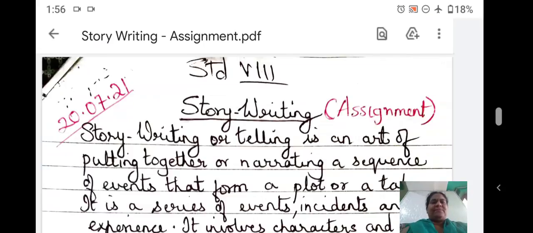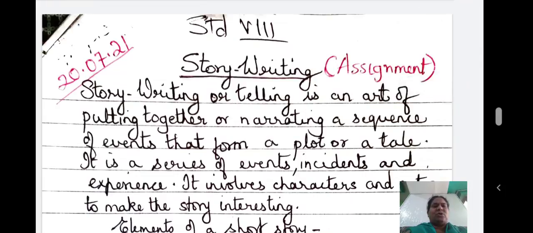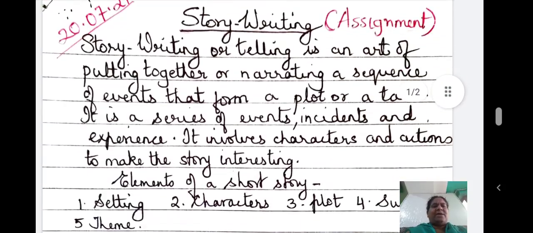or telling is an art of putting together or narrating a sequence of events that form a plot or a tale. It is a series of events, incidents, and experiences. It involves characters and actions to make the story interesting. What are the elements of a short story?